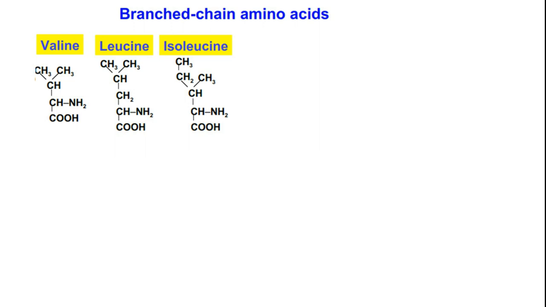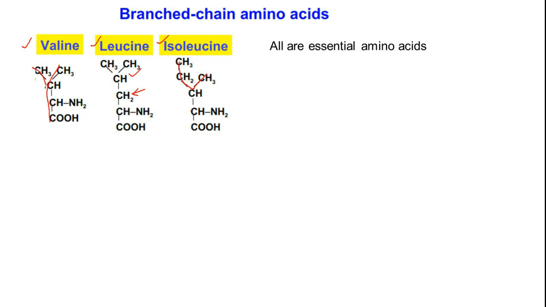In our biochemistry, we have three such amino acids: valine, leucine, and isoleucine. These are the three amino acids where the carbon skeleton has a branching. So here we have branching, and here also we have branching. Leucine and isoleucine are structural isomers, where the methyl group is on this carbon.